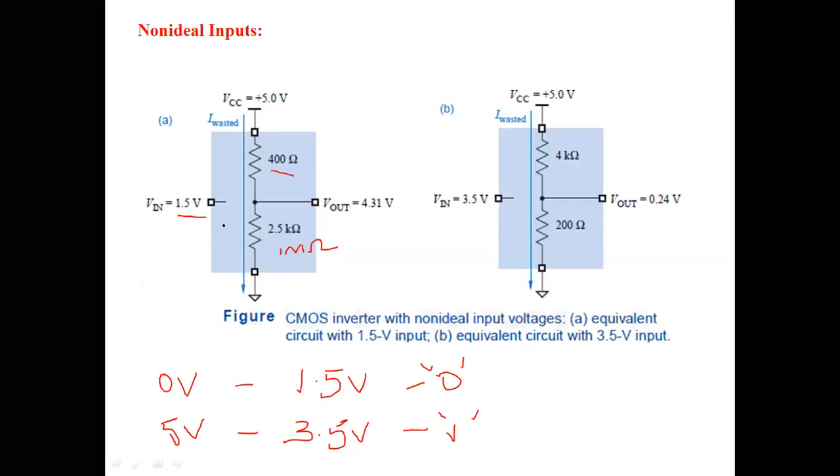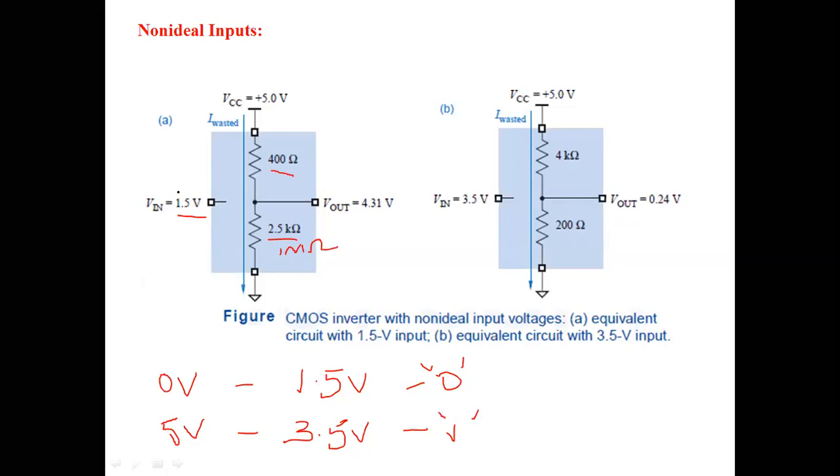But now, because of this 1.5 volts, the NMOS transistor resistance is dropped to 2.5 kilo ohm. See here the difference between the ideal inputs and non-ideal inputs.